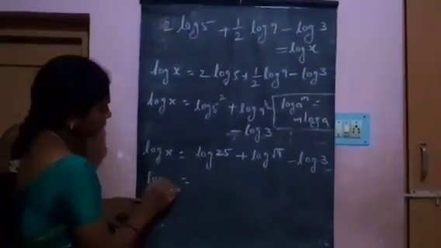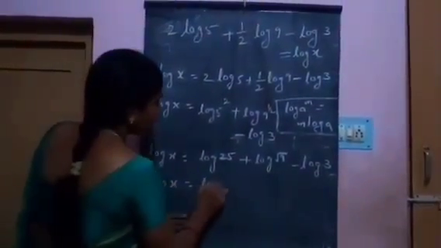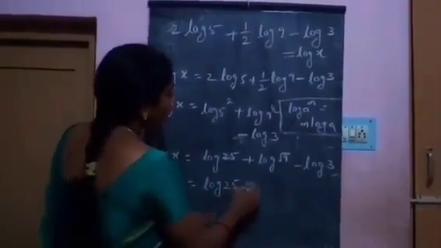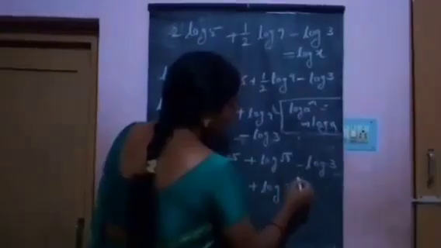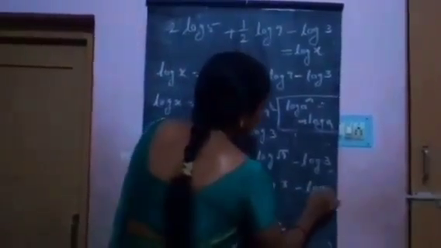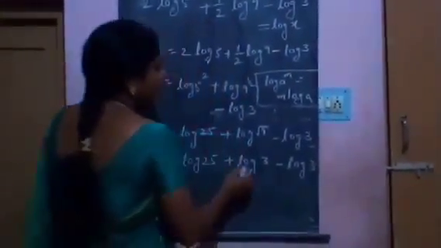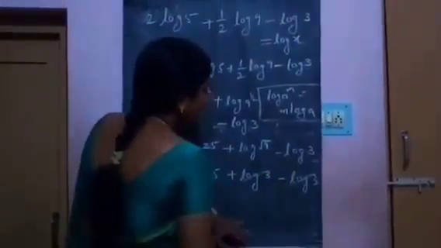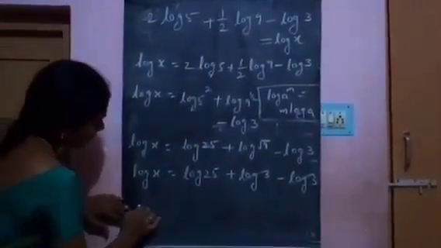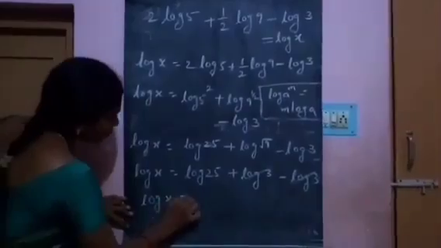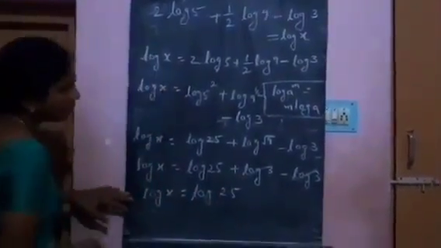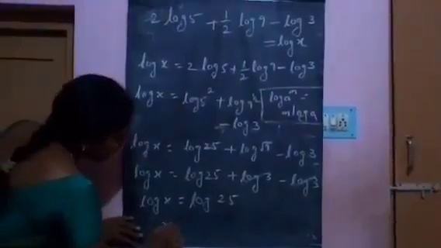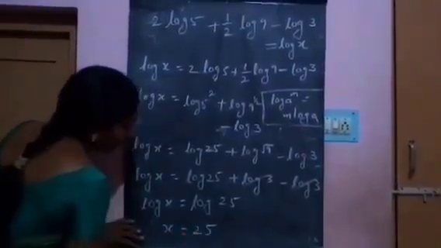Log x equals log 25 plus log root 9, value 3, minus log 3. Log 3 minus log 3 cancel. Log x equals log 25. So x equals 25.